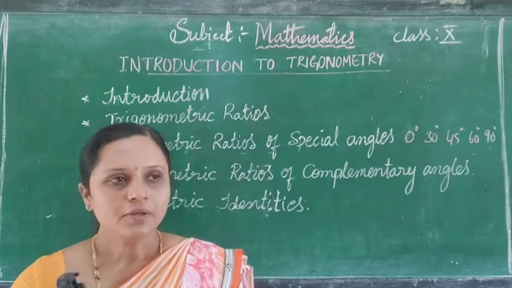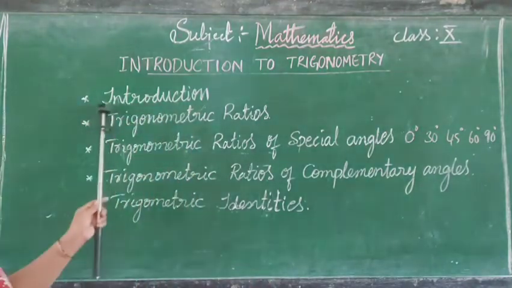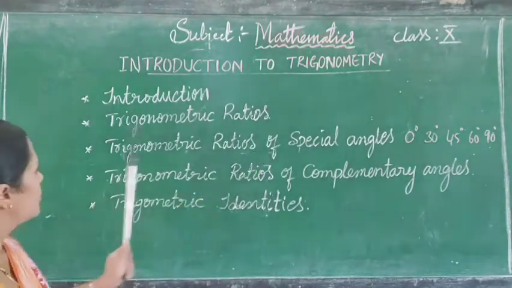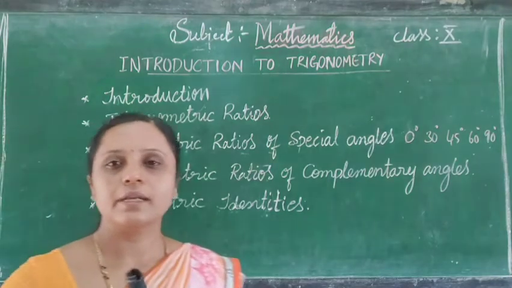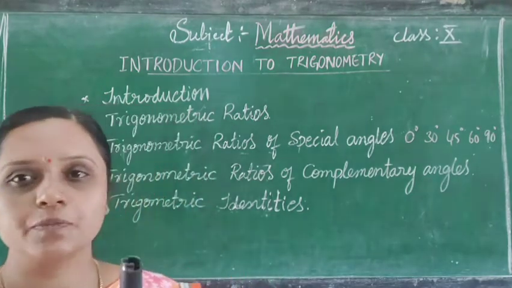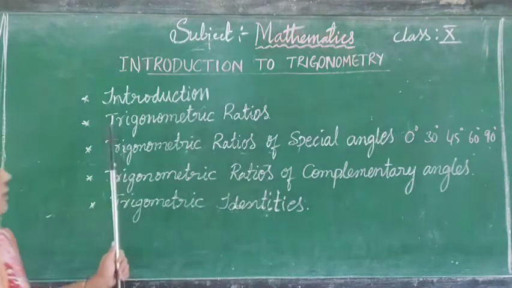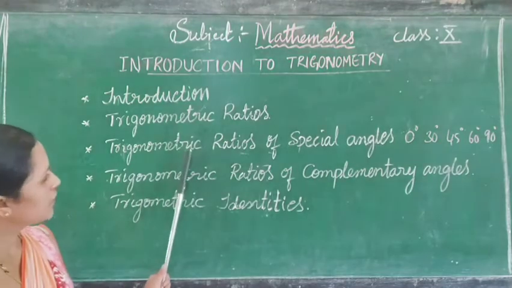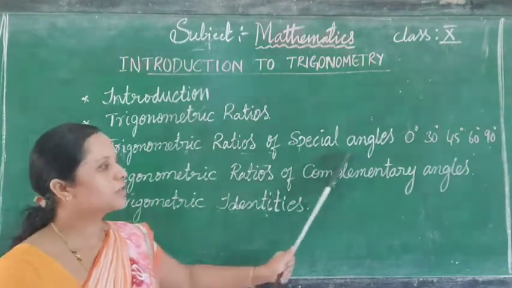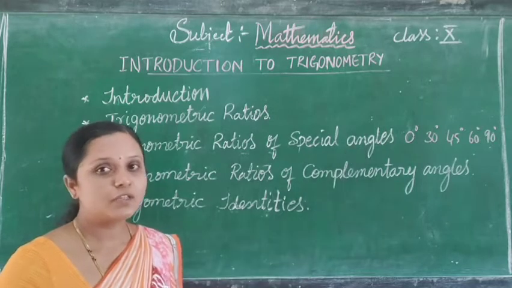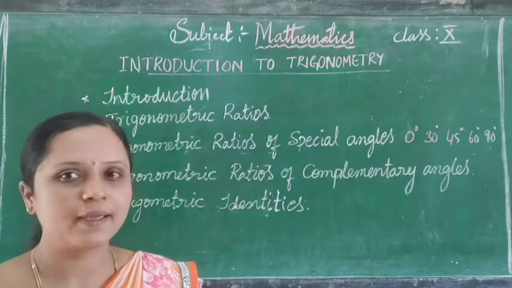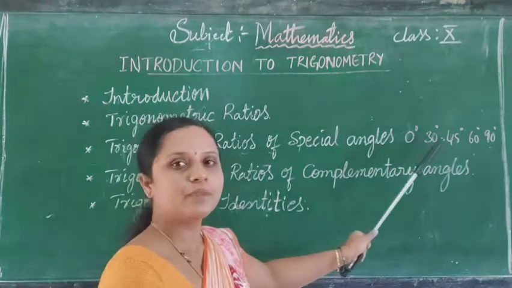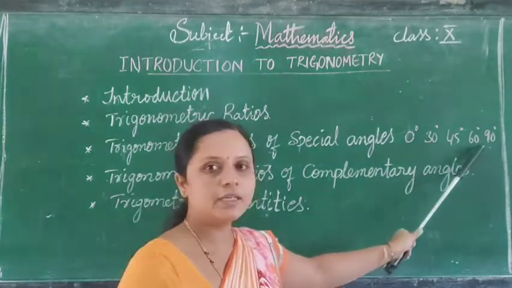Okay. So, in this chapter, the first topic is the introduction of trigonometry. Next, we will study the ratios of the right angle triangle with respect to some acute angles, called trigonometric ratios. Third, we are going to study trigonometric ratios of special angles. So what is meant by special angles? The specific angles between 0 and 90 degrees, that is 0 degree, 30 degree, 45 degree, 60 degree and 90 degree.